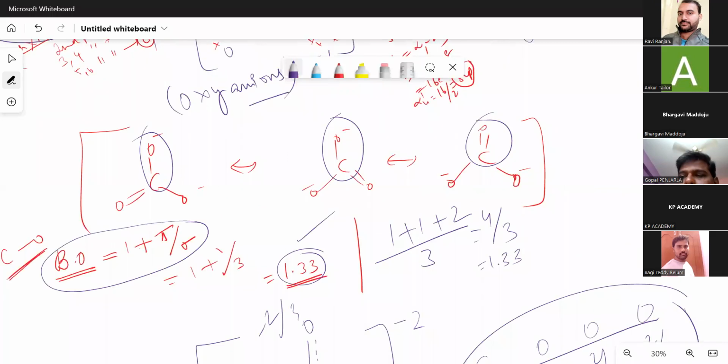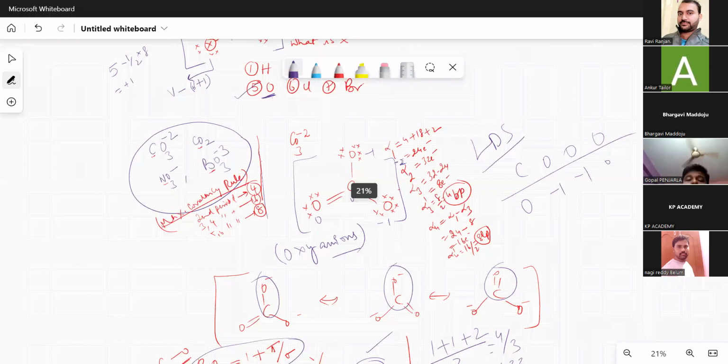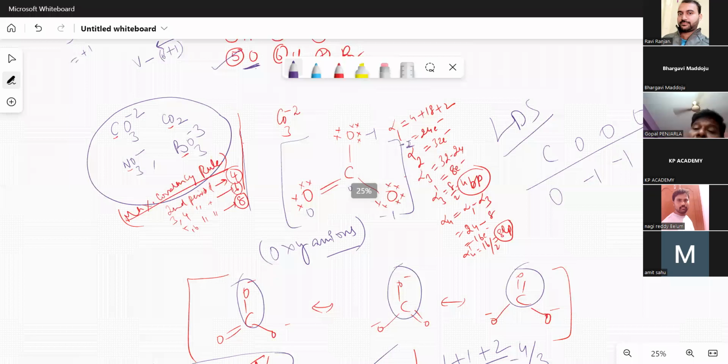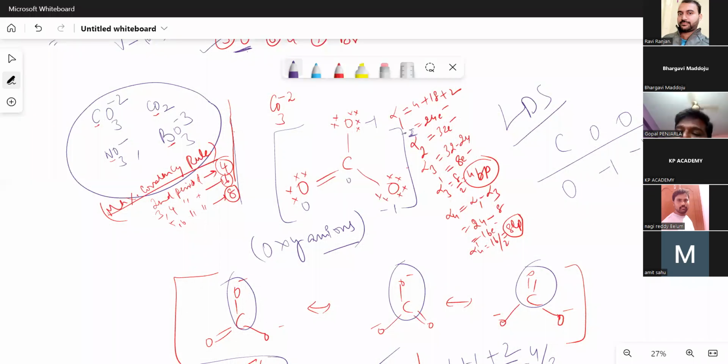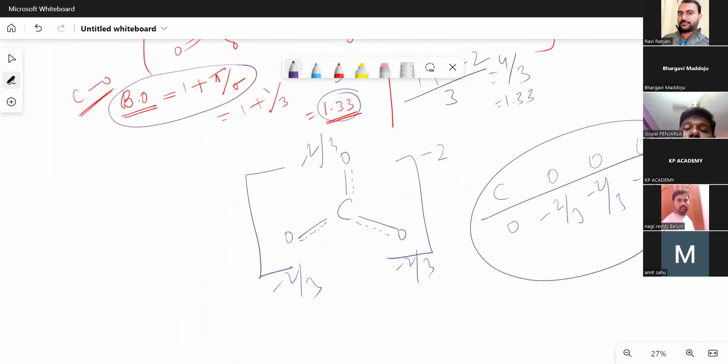When should we give that answer? Bond orders according to LS are 1, 1, 2, but here the original bond order is 1.33. According to LS, formal charges are carbon 0, oxygen minus 1, oxygen minus 1, and another oxygen 0. But the reality is different. In reality, carbon is 0, each oxygen has minus 2 by 3, and bond order is 1.33. So this resonance concept leads to different formal charges and different bond orders.